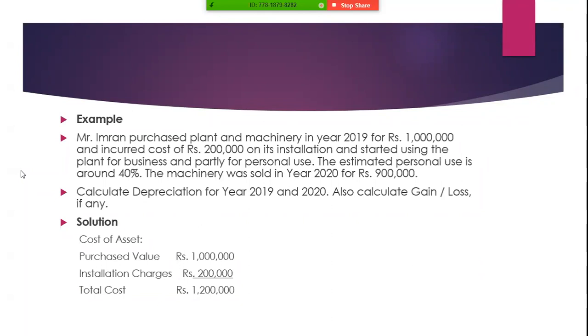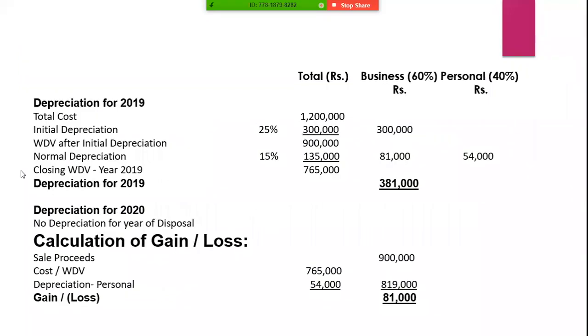So here is the solution. The purchase value of plant and machinery is 1 million. The incurred cost is 2 lakh. So the total cost is 1.2 million. Personal use is 40%, so business use is 60%. The machinery was sold for rupees 9 lakh. Now we have to calculate the depreciation for 2019 and 2020.